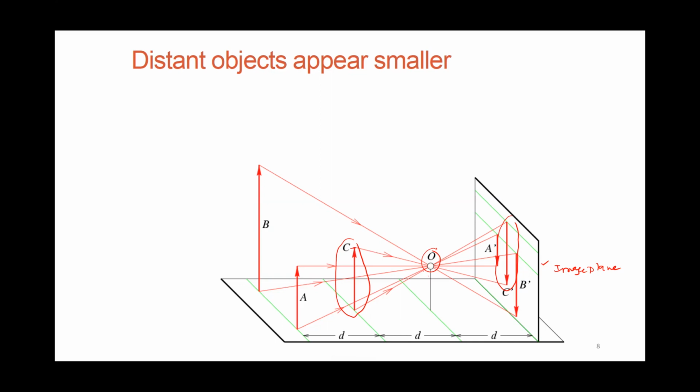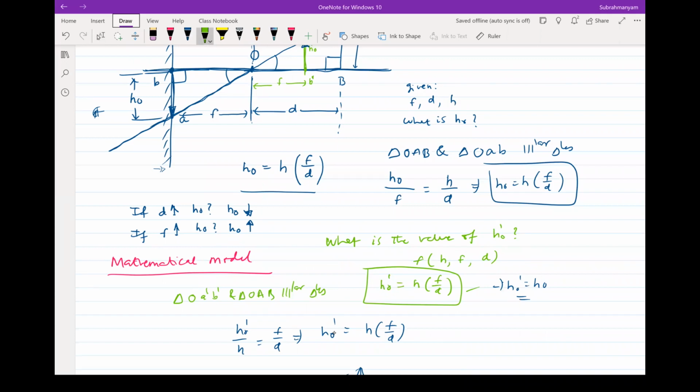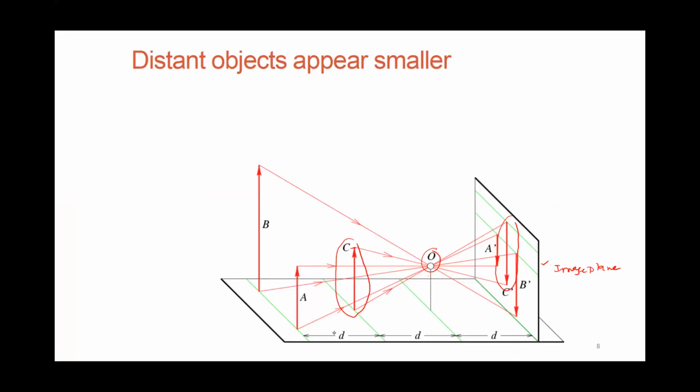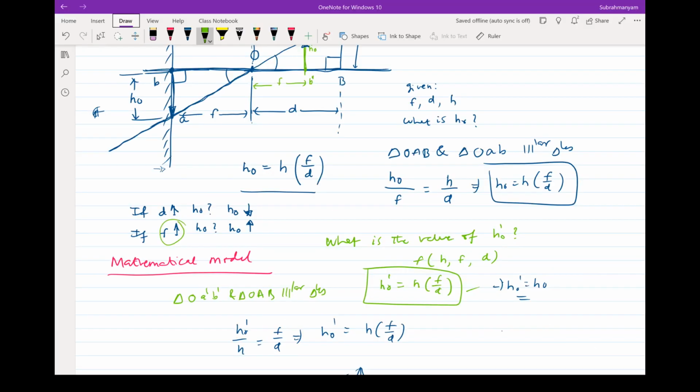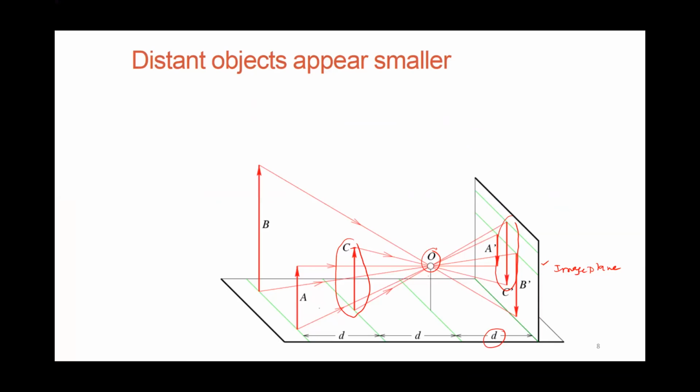Now consider from here an object which is at a distance of 2D. As this distance increases, what would happen now? Is it the F that is increasing? No, F is D only. The distance to the object, this D, is increasing. So your H naught would come down. It's increased by double, so that gets halved. So if you consider this is the same length as this object, which is there at C, suppose it is of the same length, that would look here on the plane as if it is half of the size.